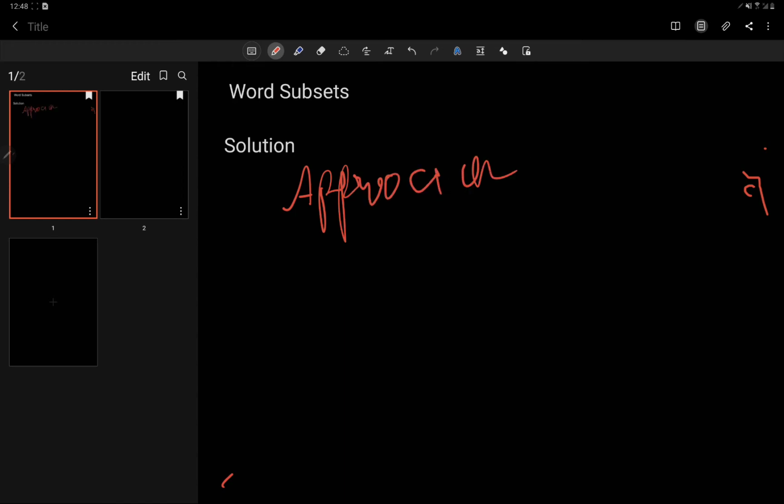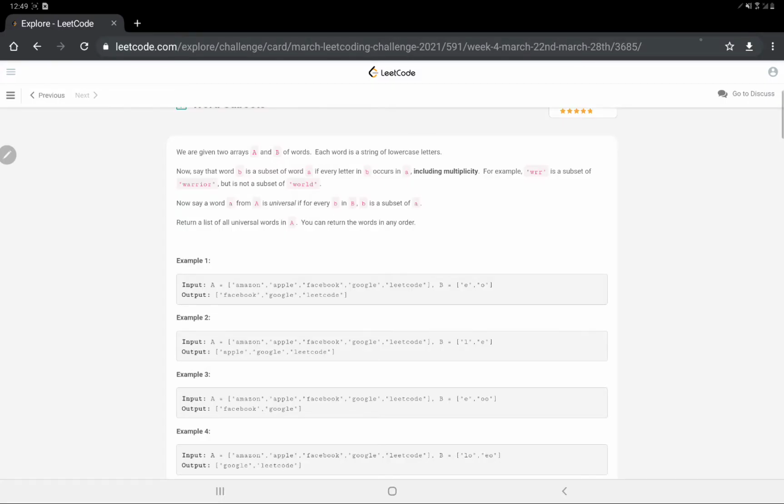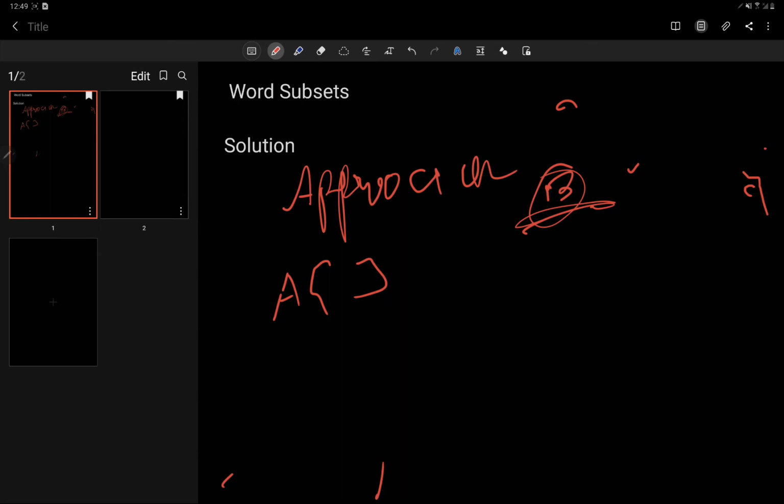What we will do is first of all create an array map of every word occurring in B. Because for B, what we have to search is, in the question I'll show you, here we have written that B is a subset of A. So to check this condition, including multiplicity, we have to check. So for every string in B